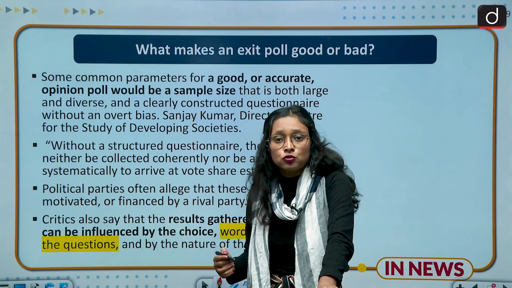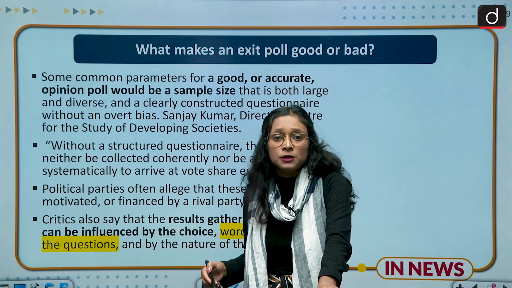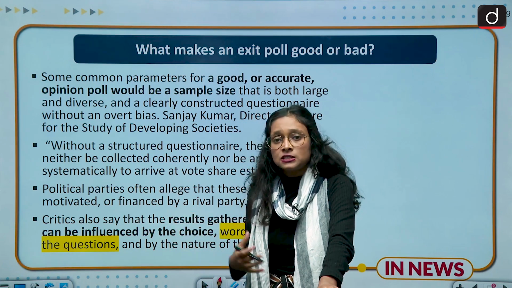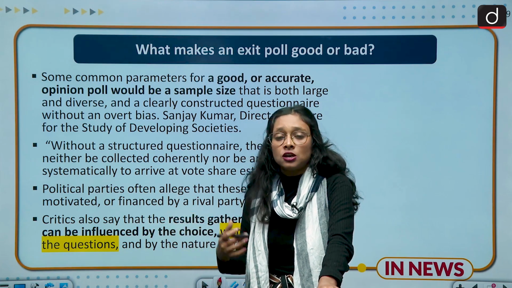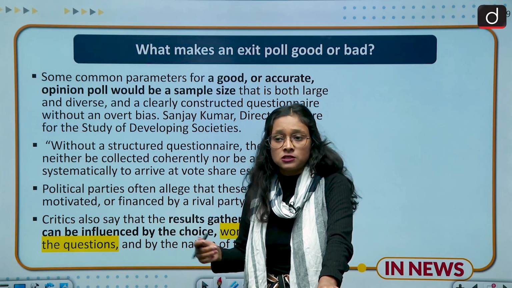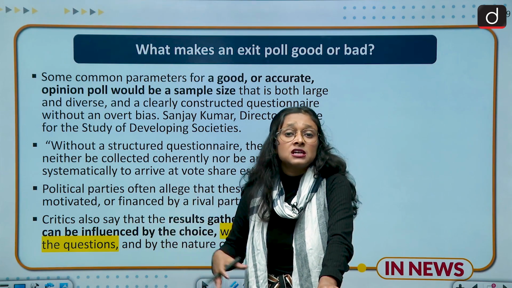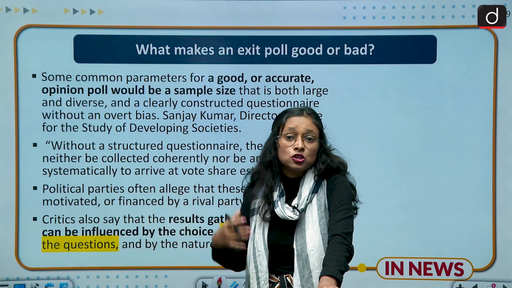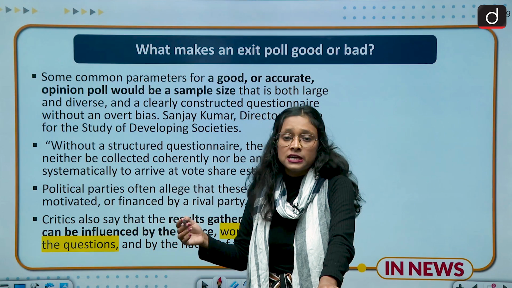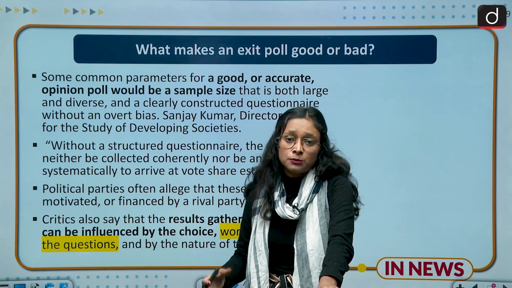Here you don't have to do anything with the numbers. Maybe it can be accurate because you have taken large samples, but that does not give the exact result. He has cited his own experiences in the results of the UP election and other elections, where they predicted a different result for a particular constituency and had taken large data also, but the result came out different and their prediction was wrong. In that sense, he has shown that a large amount of data is not very helpful for an exact or accurate prediction.